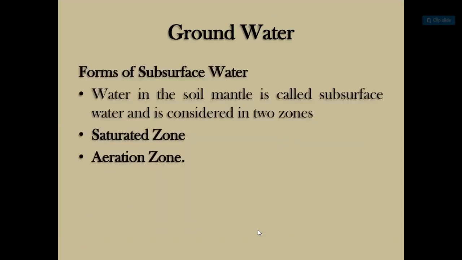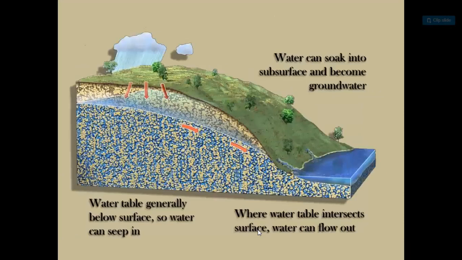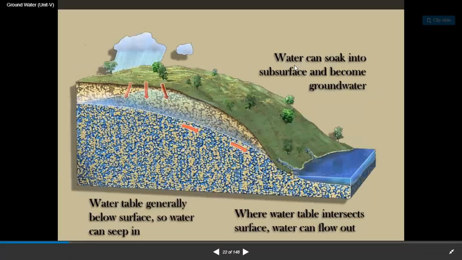So, forms of subsurface water. Water in the soil mantle is called subsurface water and is considered in two zones, saturated zone and erosion zone. Here, imagine water can soak into the subsurface and become groundwater. Here, guys, we are taking rain from the clouds. This is the surface of the earth.